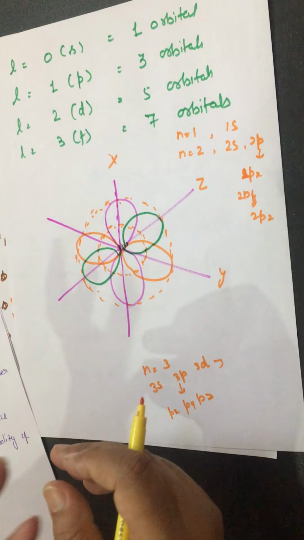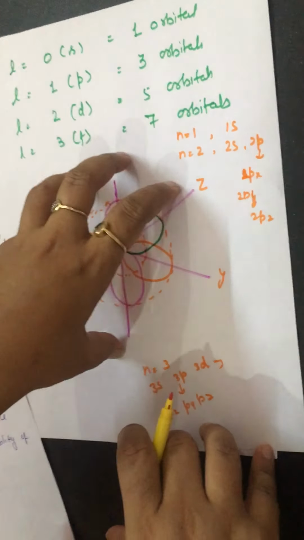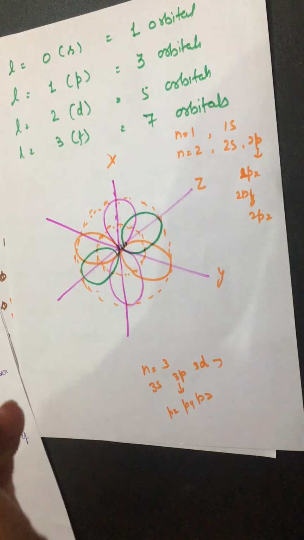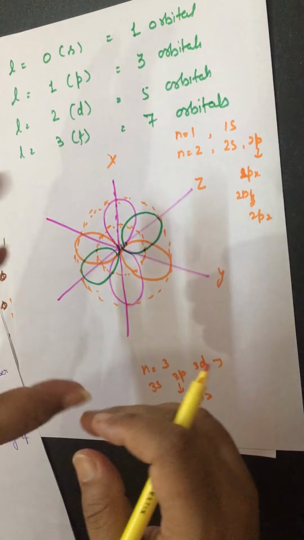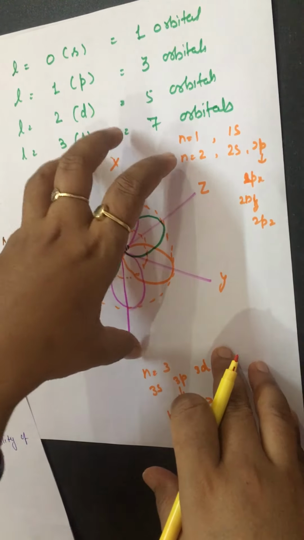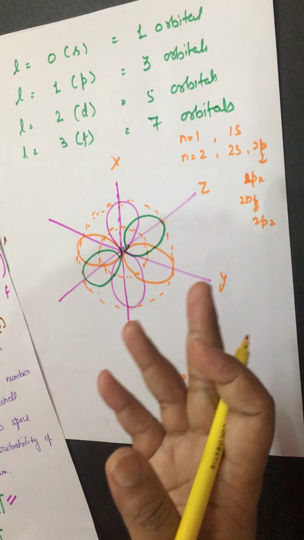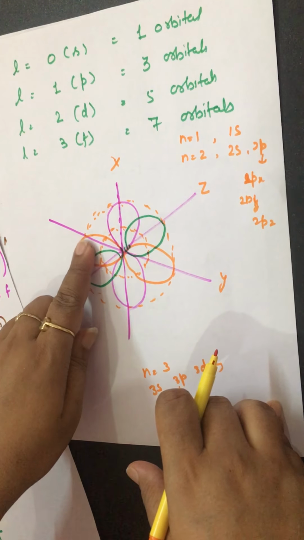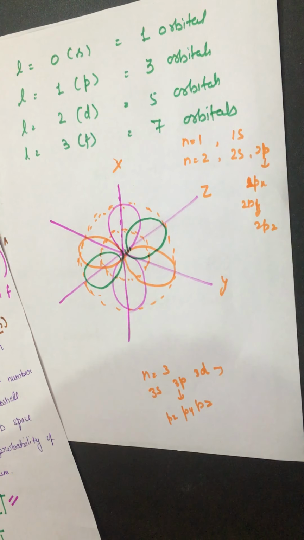You can just imagine, and I told you earlier also in the last video, if I want to draw the third shell also, you just imagine it is a bunch of small balloons, so many balloons. It would look like that. 3p orbitals, अभी तो p orbitals होंगे, उसके बाद d orbitals, 5d orbitals which are already double dumbbell. So you can see only the tips of the orbitals, right? What would it look like? It is a bunch of small balloons.